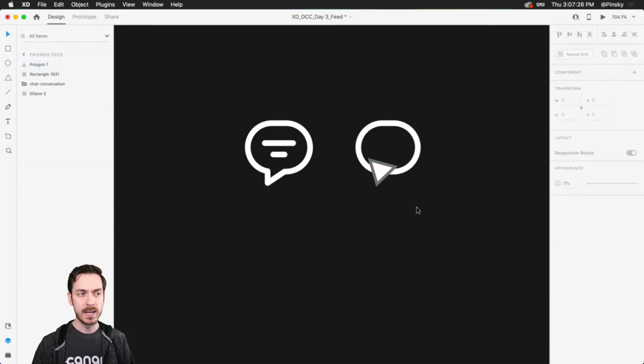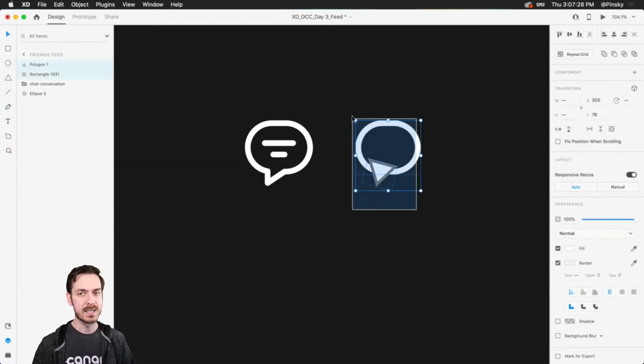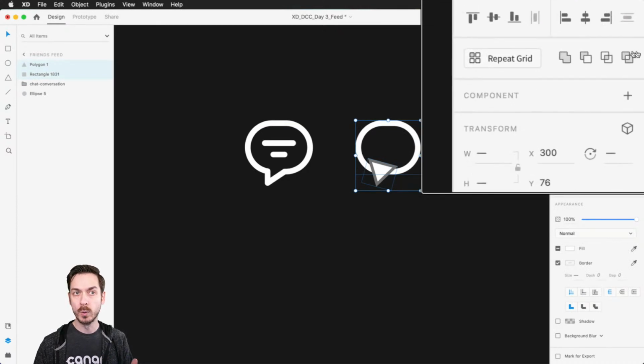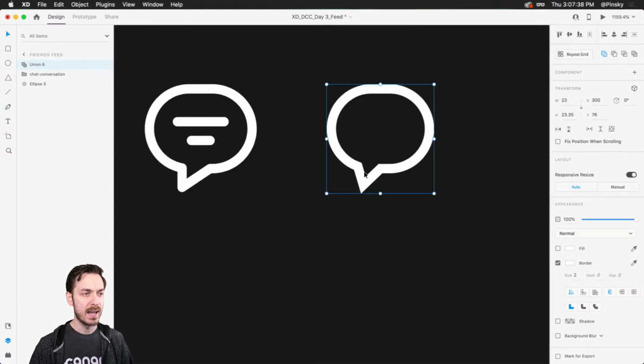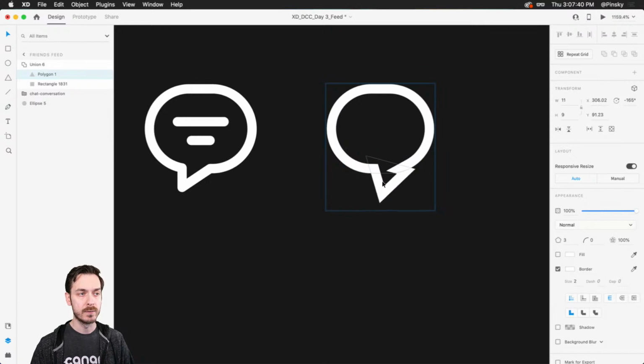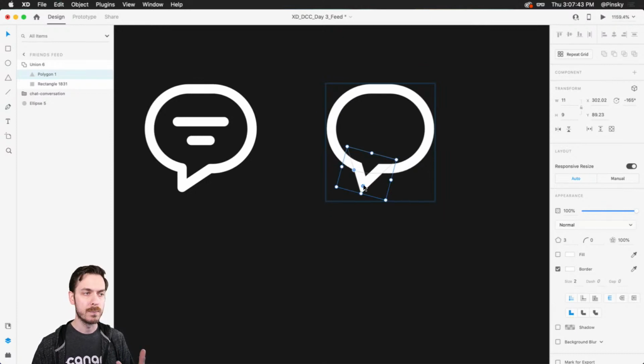Now, with both of these layers in place, I'm gonna select both of them just like this. And at the top right-hand corner, we have our Boolean options. If I press the first one, it'll combine them, it'll add them all together. And then I can dive in here. Because it's non-destructive, I can move it around if I need to. I can make changes. I can round out the corners just a little bit like that, right?